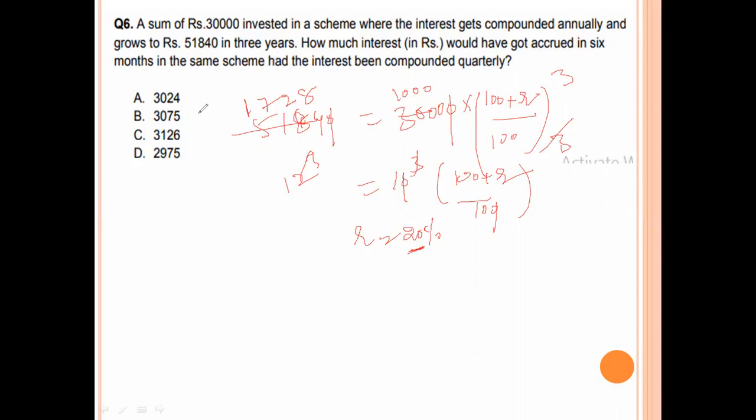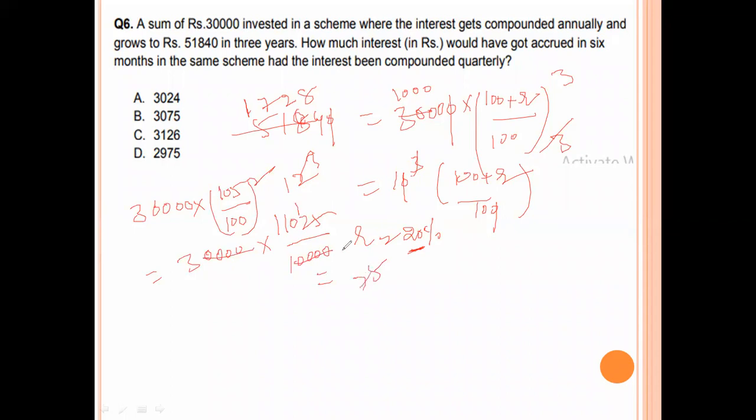Quarterly, how much interest on the same amount, this 30,000? 30,000 into 100 plus 5 by 100 whole square equal to 30,000 into 105 square, 11025 by 10,000. 4 zeros get cancelled. 3 5 is 15. 6 plus 1 7. 3 1 is 3. 33075. This is the amount value.